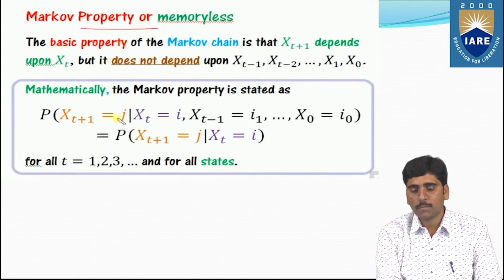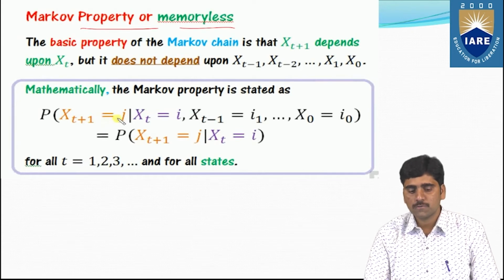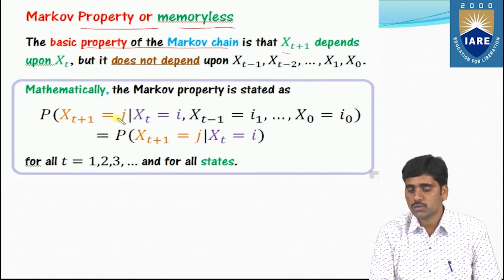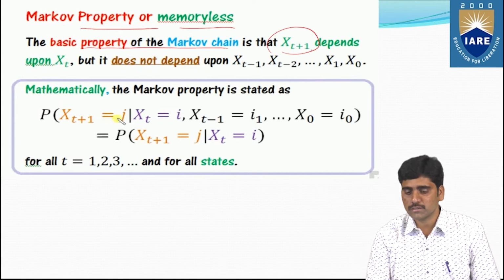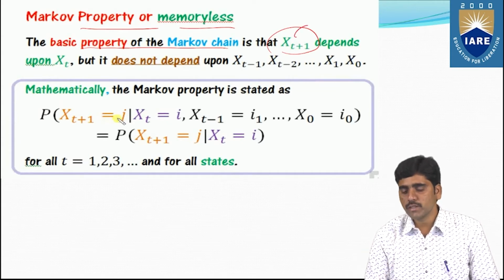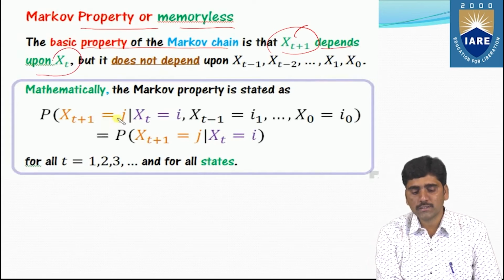And the Markov property is memoryless. So what is the property of Markov? The basic property of the Markov chain is that the next step, xt plus 1, depends upon xt.